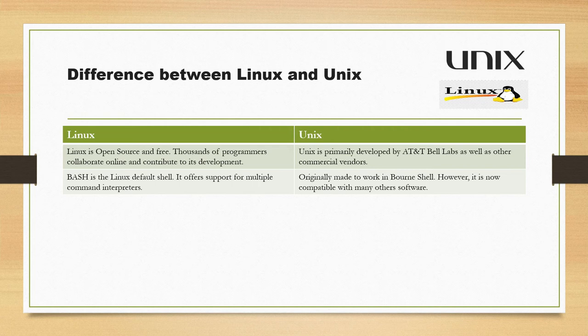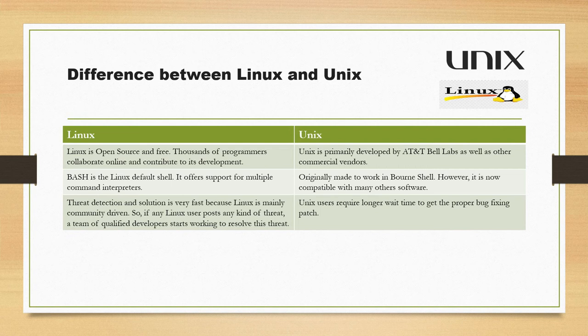The CLI is nothing but, when you work on any Linux or Unix, you can write any command on the CLI, and that will be converted into a language which is understood by the kernel, and the kernel will interact with the hardware so that you can perform your task, right?